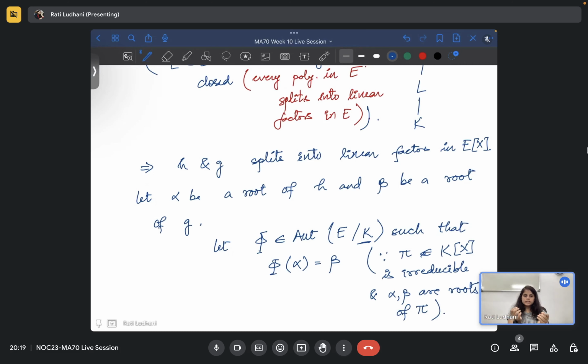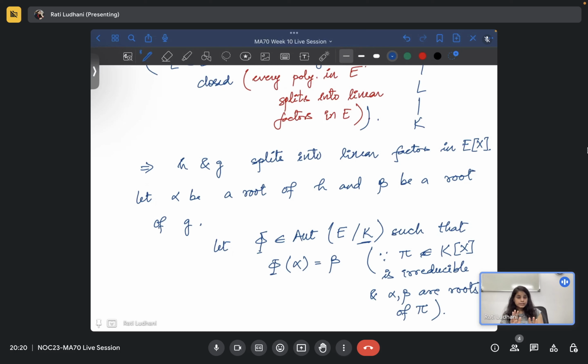What is happening is that pi factors into some irreducible factors in L[x], and two of the irreducible factors are h and g. So h and g are factors of pi, which means the roots of h and g are also roots of pi. So alpha and beta are also roots of pi.